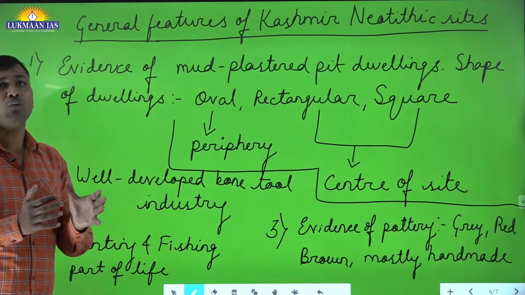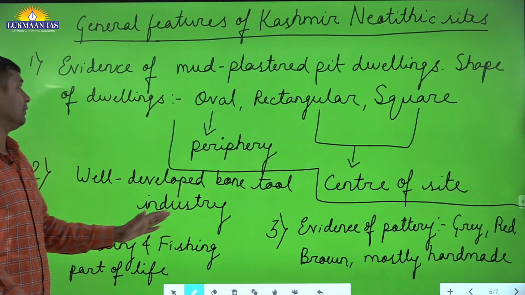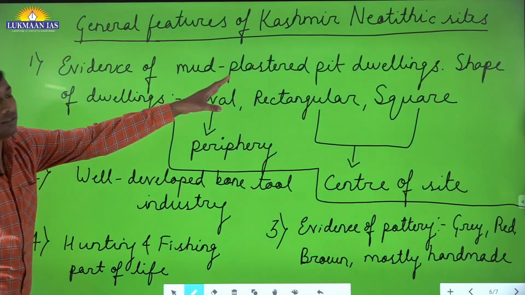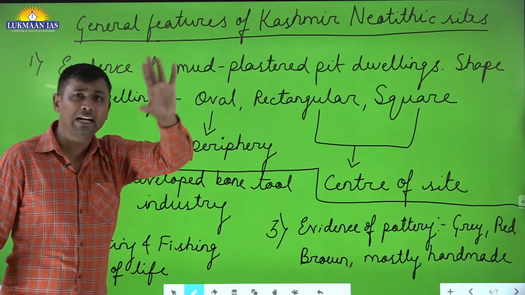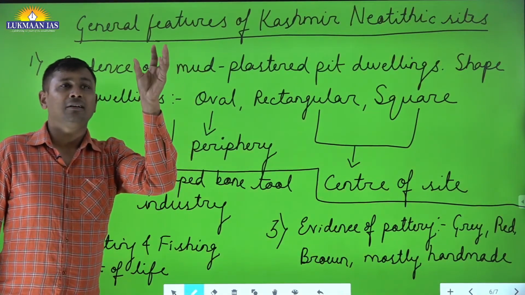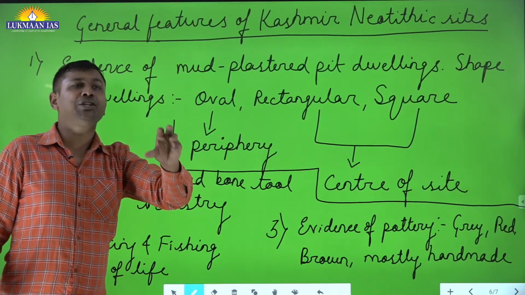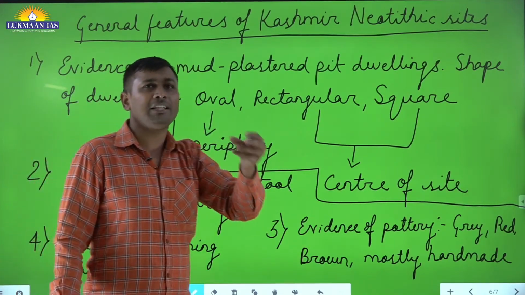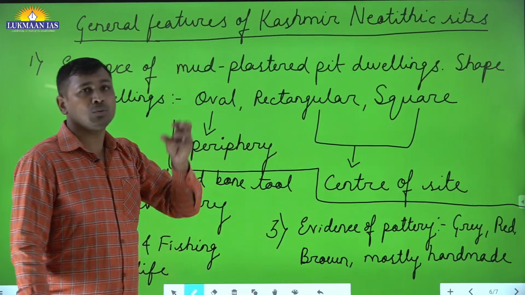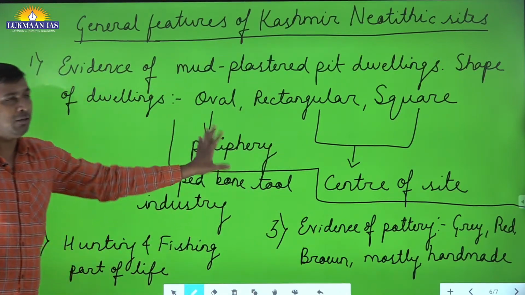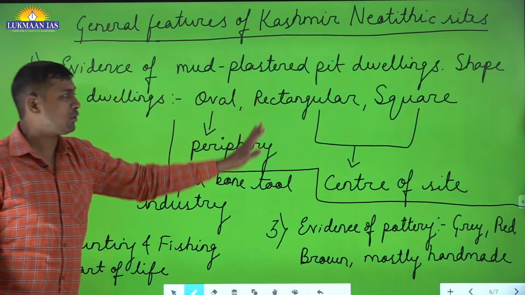You have to write down only the general features, not everything. So the general features of the Kashmir Neolithic site: whenever a question asks you to write about the Neolithic features belonging to Kashmir, write this point, it will be right. Okay, a straight solution is there.